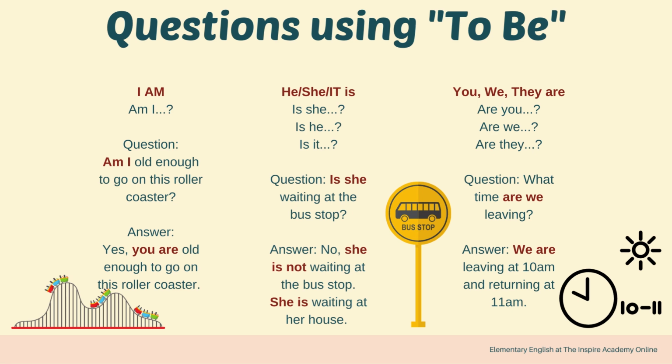You, we, they, and are. Are you old enough to go on a roller coaster? Are we old enough to ride a roller coaster? Are they old enough to ride a roller coaster? So we just do the same thing. We ask the question, are we? And we answer it, we are.